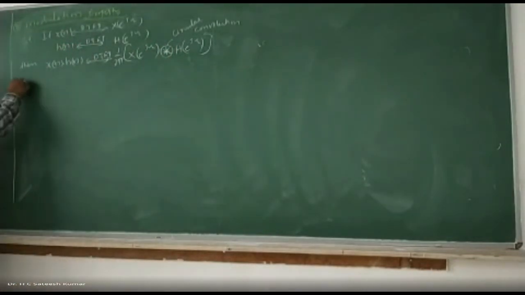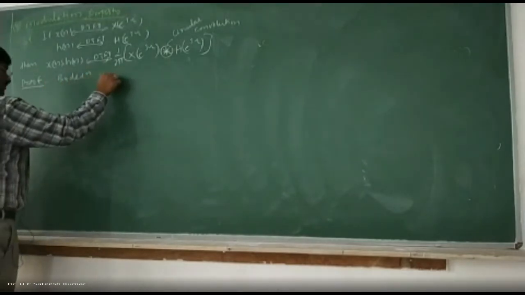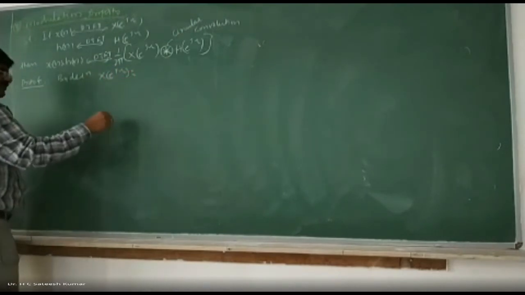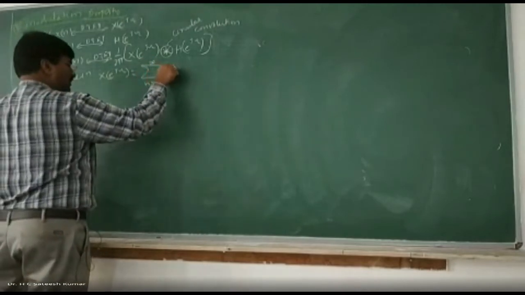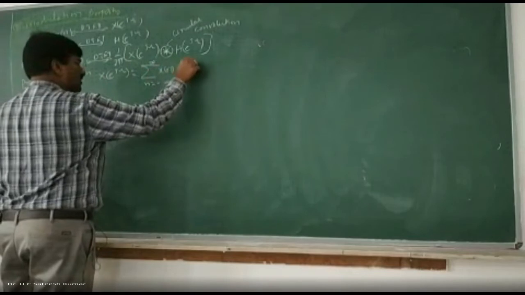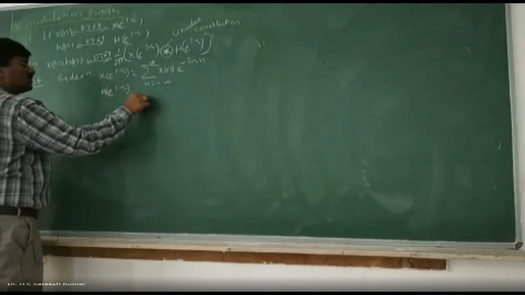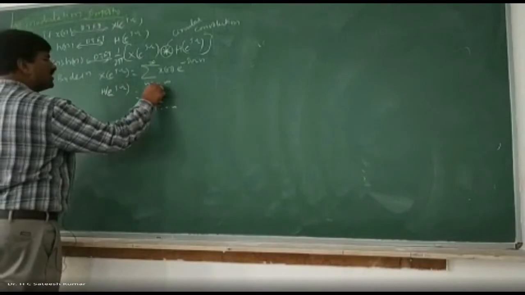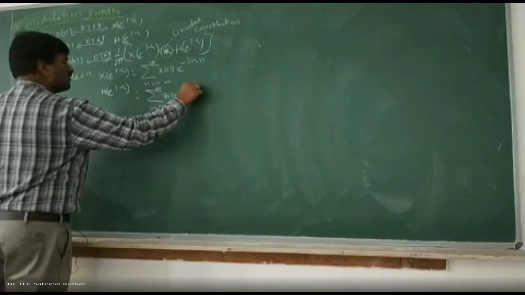Now, proof of it. So how to do this? Once again, by definition, X of e to the power of j omega is equal to summation n varies from minus infinity to plus infinity x of n into e to the power of minus j omega n. And similarly, H of e to the power of j omega is equal to summation n varies from minus infinity to plus infinity h of n into e to the power of minus j omega n.